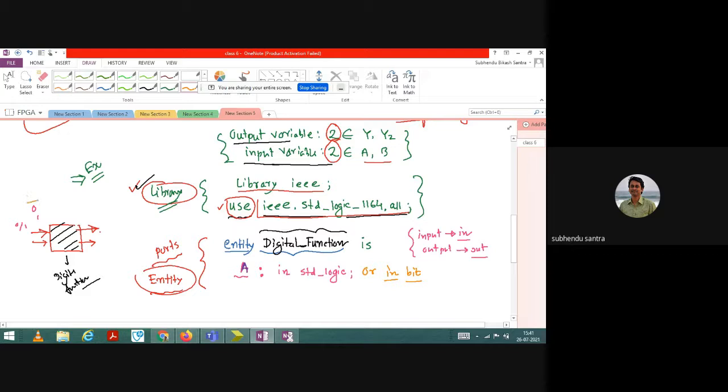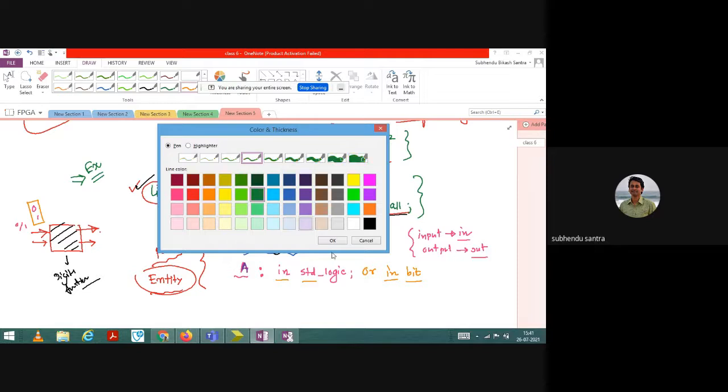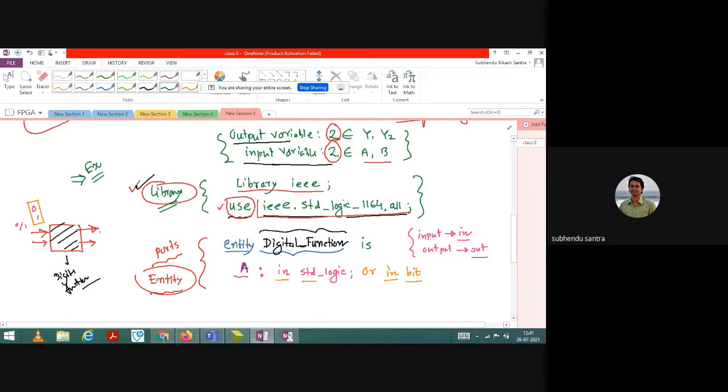If you know that you only have one scalar data, either 0 or 1, you can write in bit. Or if you are not sure about it, but definitely it is not an array, you can write a simple input standard logic. Generally I prefer to write standard logic because sometimes we are not sure about the input data, so that can save you. However, if you write in bit, that is also correct.